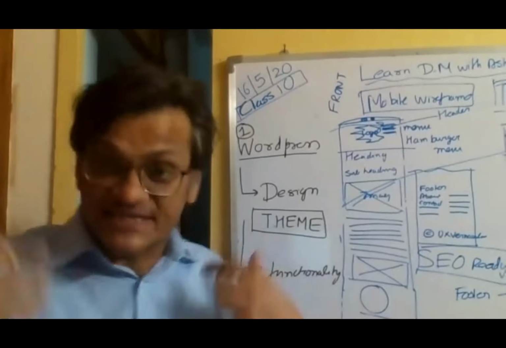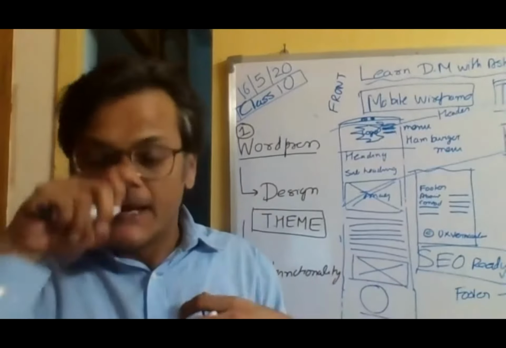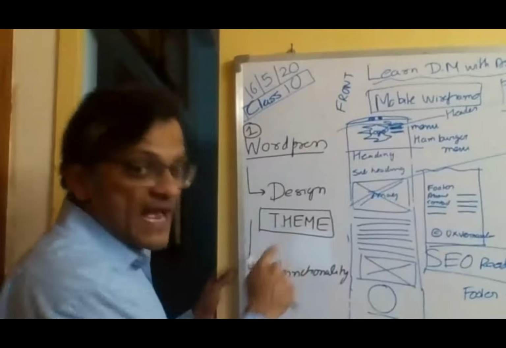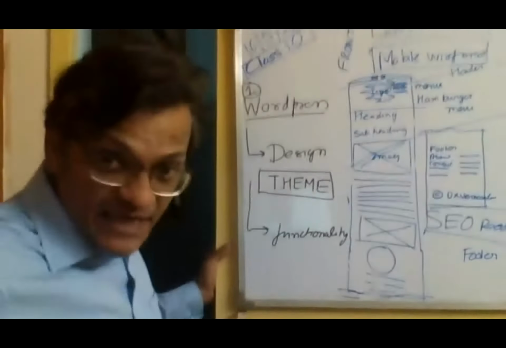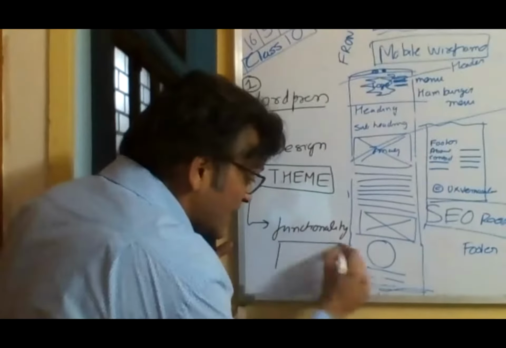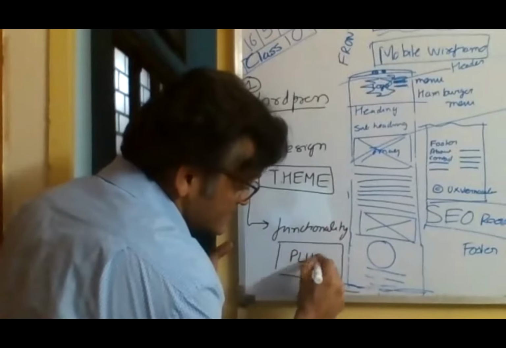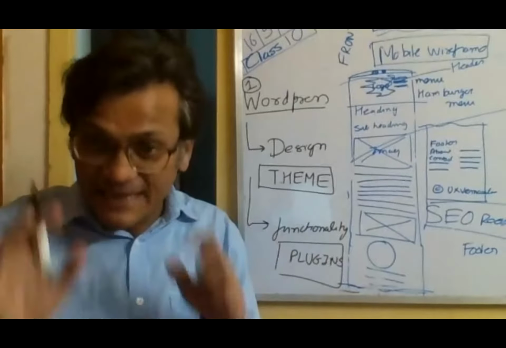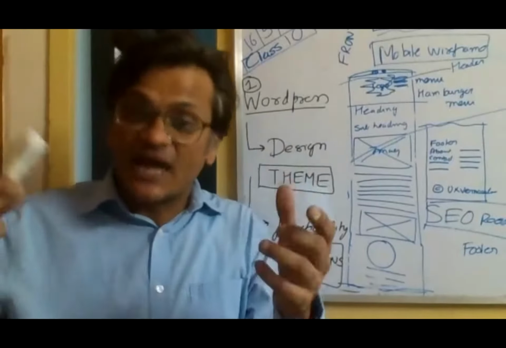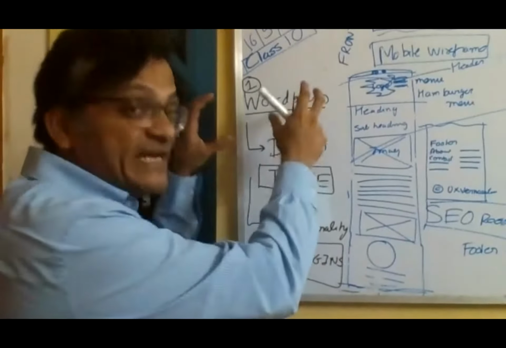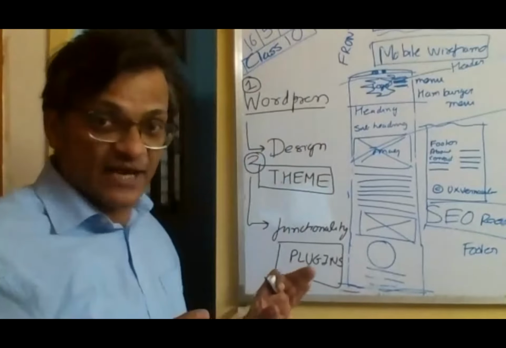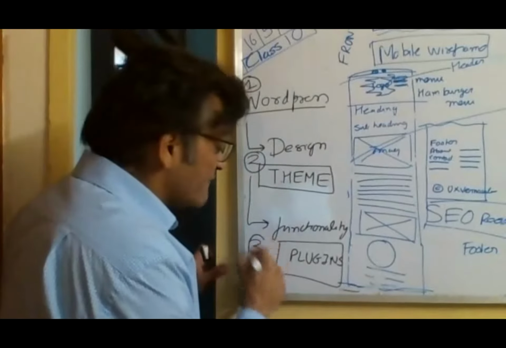Like I said, libas, the clothes that you wear, the accessories that you have, all of them come from a theme. The functionality, now I want to add a functionality, it comes from plugins. Plugins, as the name suggests, are extra things that we plug. So we create WordPress, we set up a theme, design is taken care of, and number 3, we set up some